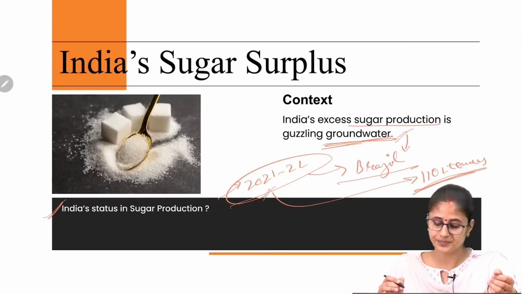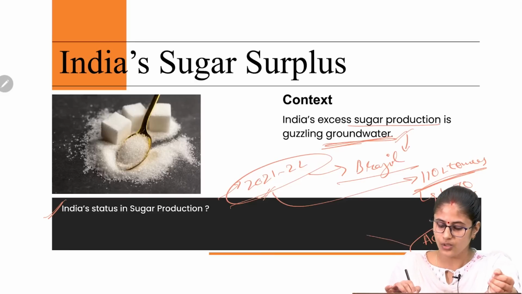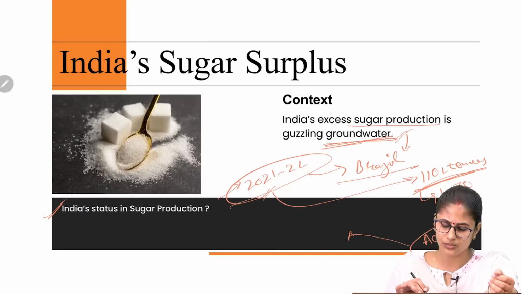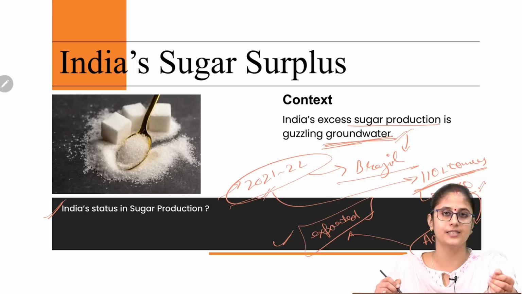Now in this regard, Brazil and Australia went to the WTO. Why? Because according to the Agreement on Agriculture, which is backed by the WTO, no country is allowed to provide domestic subsidies or export subsidies, or domestic support when it comes to the agriculture commodities which are being exported. So in this background, these countries filed an appeal in the WTO, and the case was decided against India.